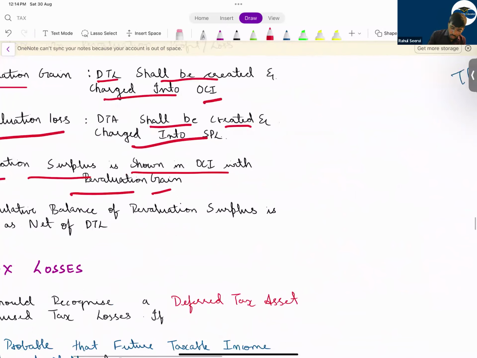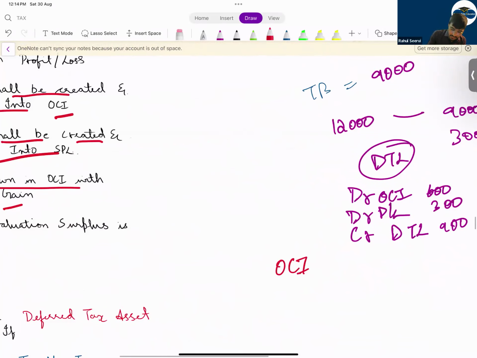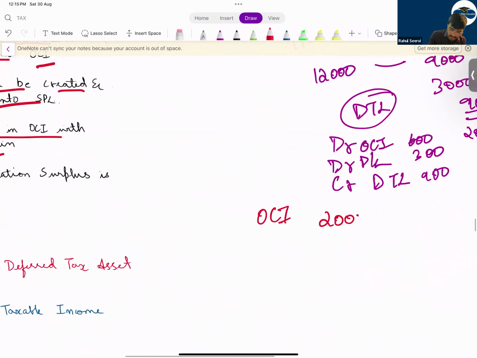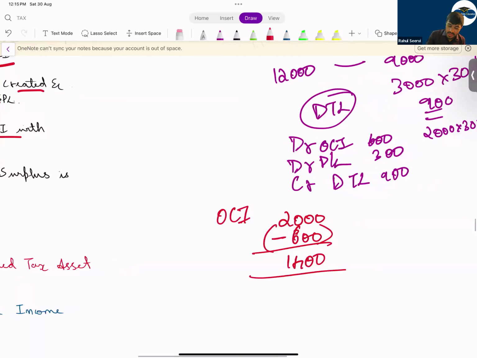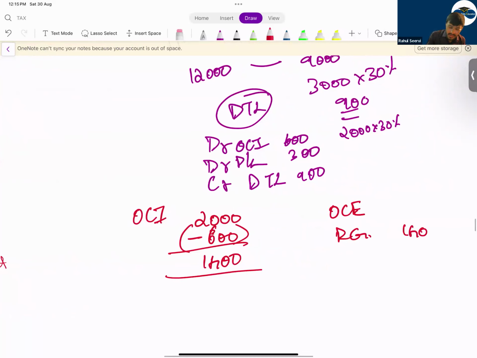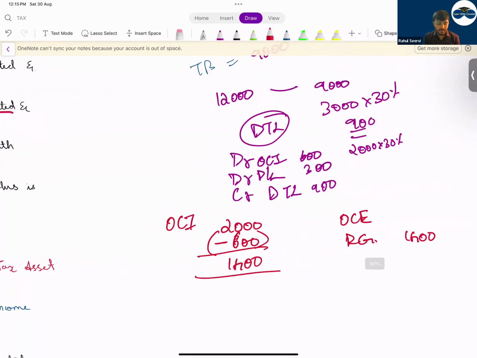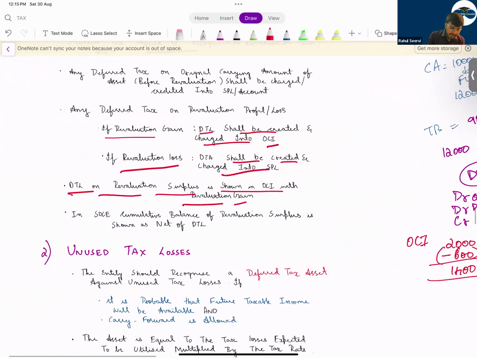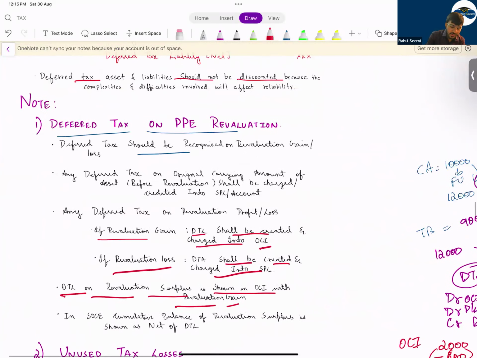That means when you record in OCI, what do you record? We have a revaluation gain less the 600 as income tax expense. So the value will be 1,400. And in your OCI also, under revaluation gain, it will be shown as the 1,400 net figure. We will record the net figure. The first case we have completed, that is deferred tax on revaluation.